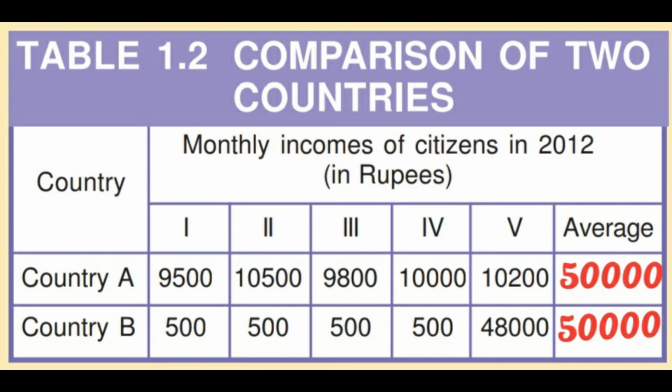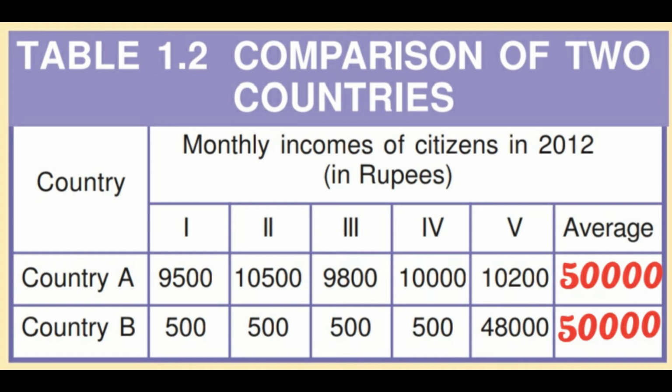But if we see this table in which we have compared two countries, country A and country B, there are 5 residents considered in this table. Country A has incomes of 9,500, 10,500, 9,800, 10,000 and 10,200.